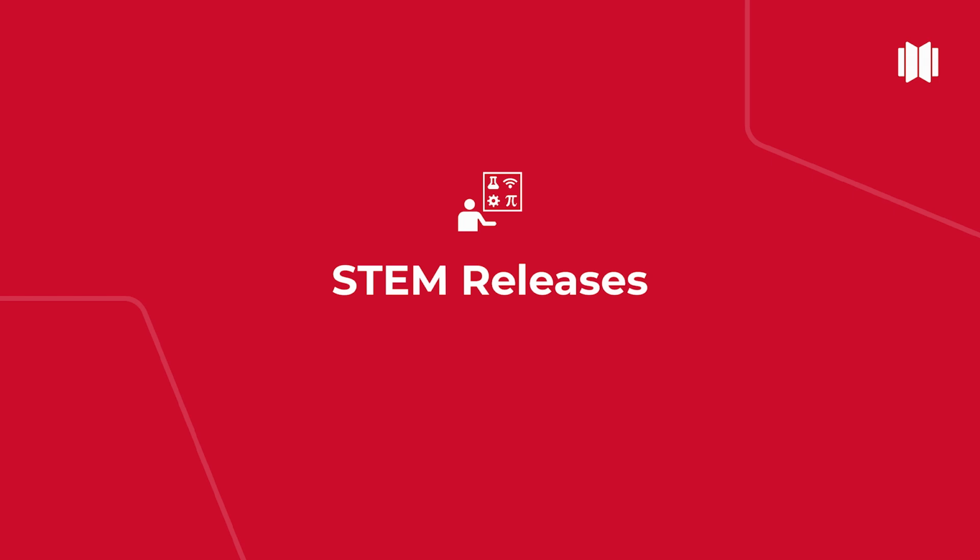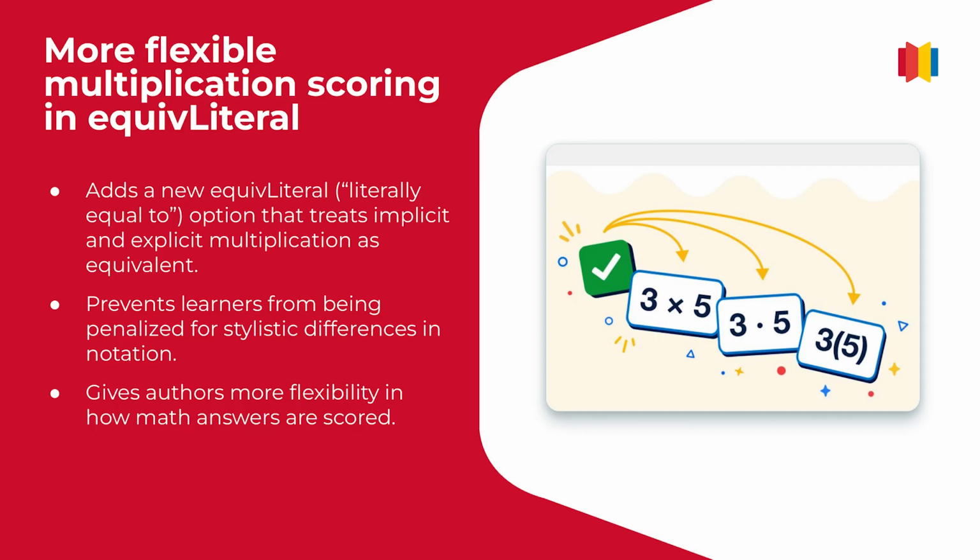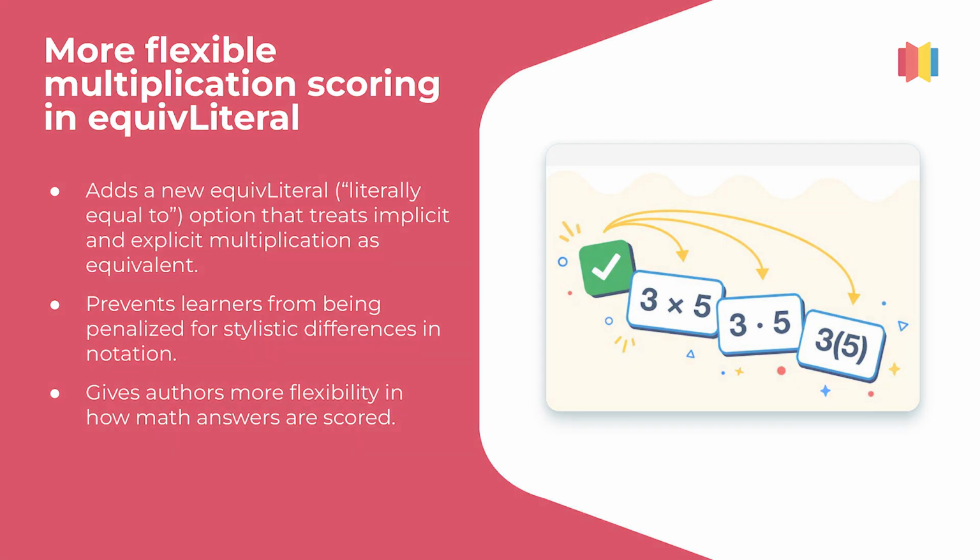Finally, let's look at STEM. A new option for the literally equal to scoring method treats implicit and explicit multiplication as equivalent. This prevents learners from being penalized for stylistic differences in notation, while giving authors more flexibility in how math answers are scored. Let's take a closer look.